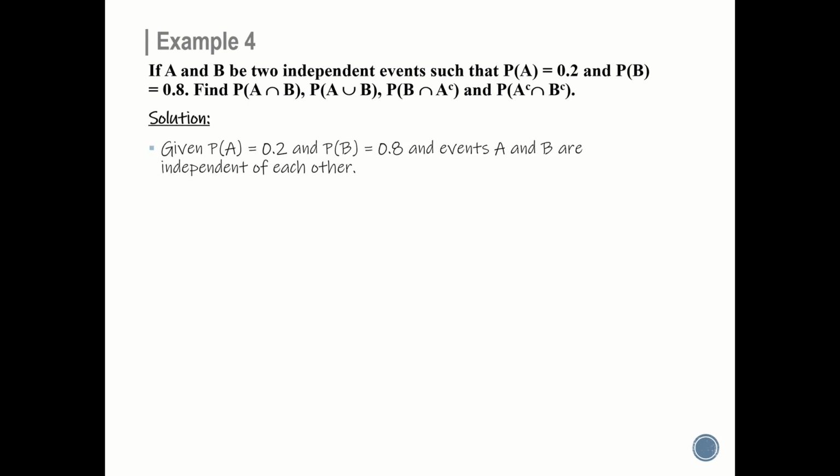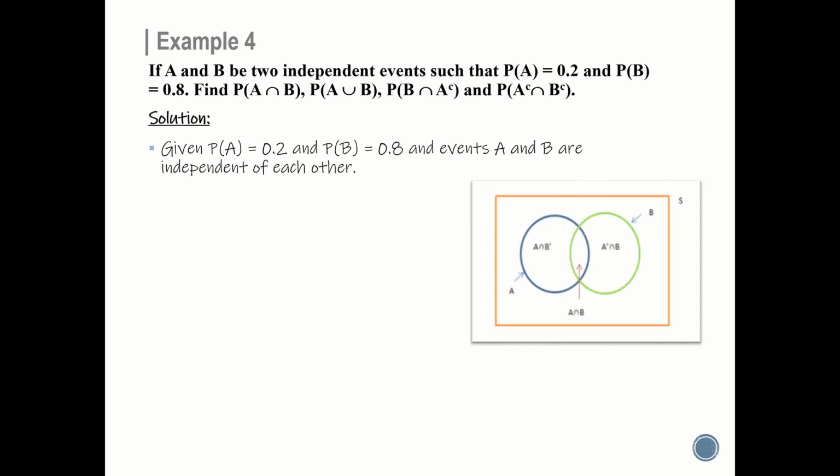Given P of A equal to 0.2 and P of B equal to 0.8, A and B are independent events. Now, P of A intersection B equal to P of A into P of B. That is, when we substitute P of A as 0.2 and P of B as 0.8, we get the answer as 0.16.